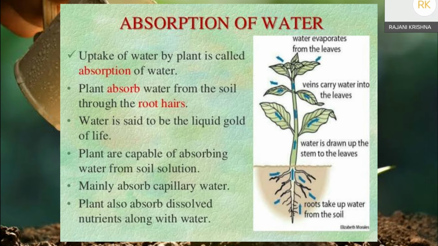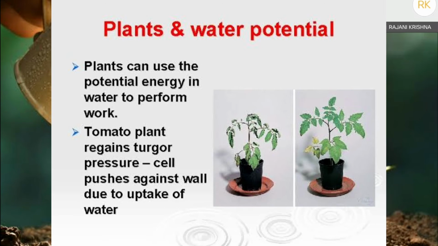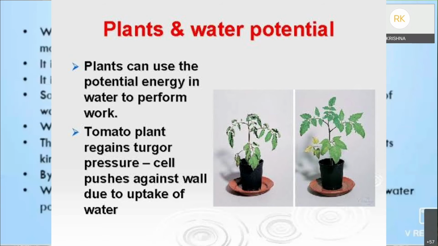For understanding plant-water relationships, first of all, we have to understand some standard terms like water potential, solute potential, and pressure potential. So first, coming to the water potential. Water potential is the fundamental concept for understanding water movement. Water potential means the potential of water molecules to do some work.